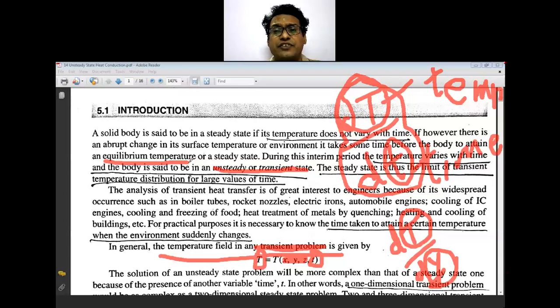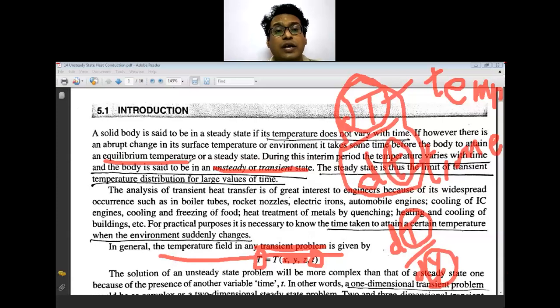So there is a limit switch that is provided after a certain temperature has been attained. That limit switch activates and the electric current switches off, so that it tries to maintain a certain temperature. Then your automobile engines: at the start of the engine, it's at a lower temperature, atmospheric temperature. However, when the engine is running, its temperature increases to a certain extent.